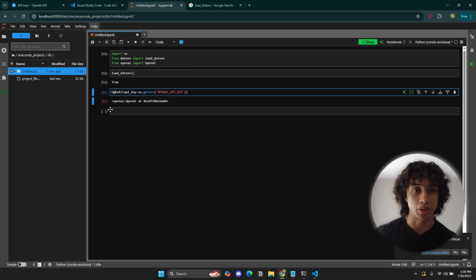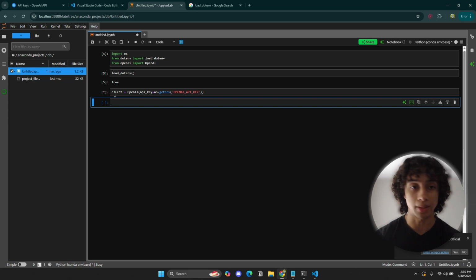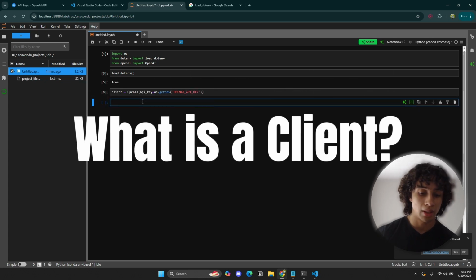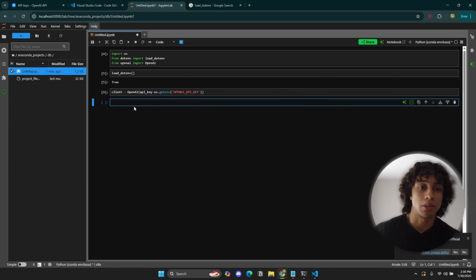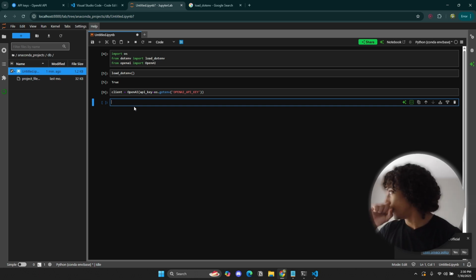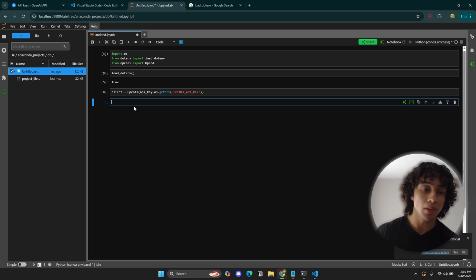We essentially are going to store this connection. So this is our connection. We're going to store this connection inside another variable called client. Why call it client? You can call it whatever you want, but we're just going to call it client because we are the client. Not client as in business client.